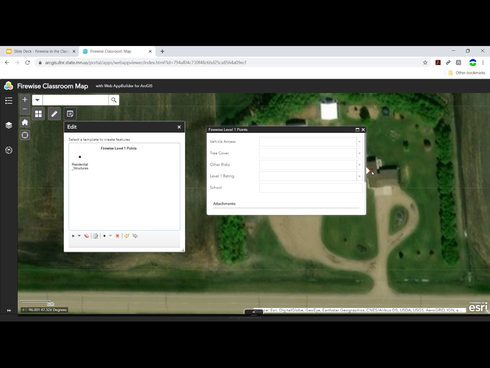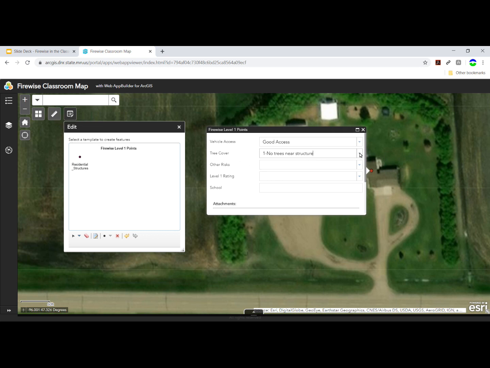Let's start with vehicle access. If I believe this property has good access for a fire truck or another emergency services vehicle, I'll choose good. If I look at tree cover, I've got 5 options. This particular property is very fire-wise. There are no trees near the structure. If I had trees that were within 30 feet of the structure, or I wasn't quite sure, I could head on over here and use my measure tool to measure the distance from the house to the trees. That would help me decide on the tree cover score that I chose.